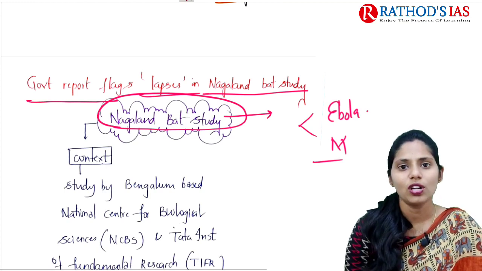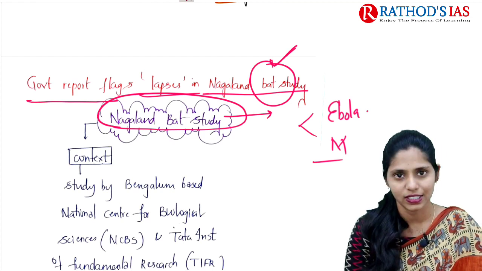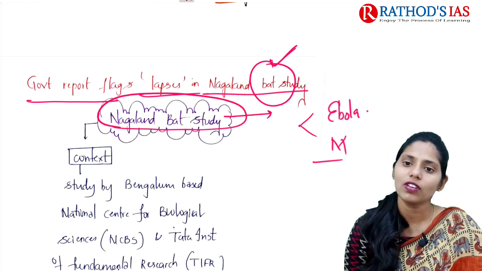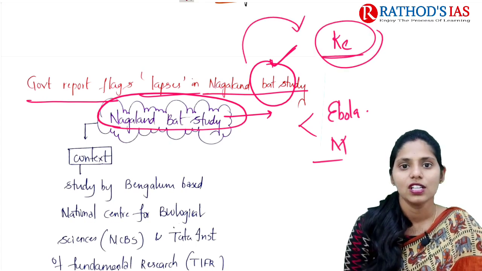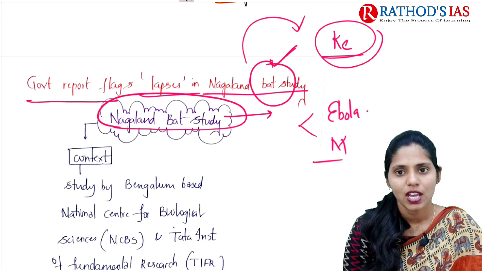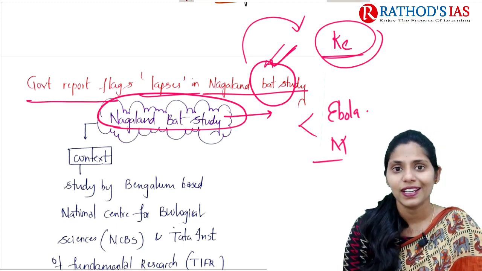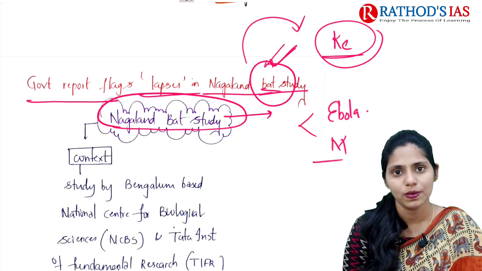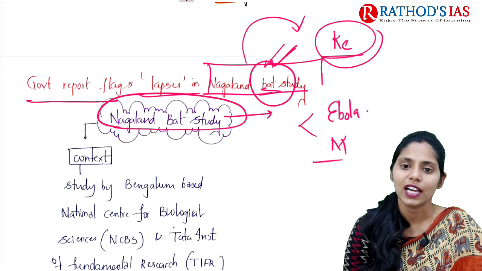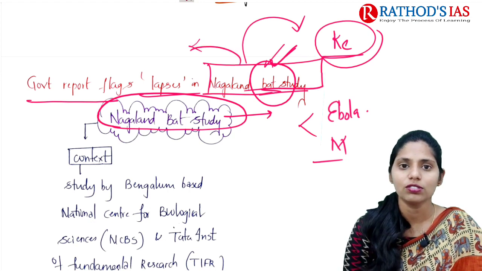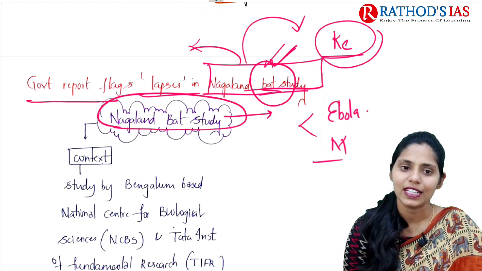As you all know, bats are one of the important hosts of a number of zoonotic diseases, right? Even if you are talking about Kerala's Nipah virus, which is mainly transmitted from fruit-eating bats to people, and not only this one but also a number of diseases which are mainly transmitted by bats to humans. Because of this, recently one study, that is the Nagaland bat study, mainly talked about filovirus. So now let us talk about this topic in great detail.